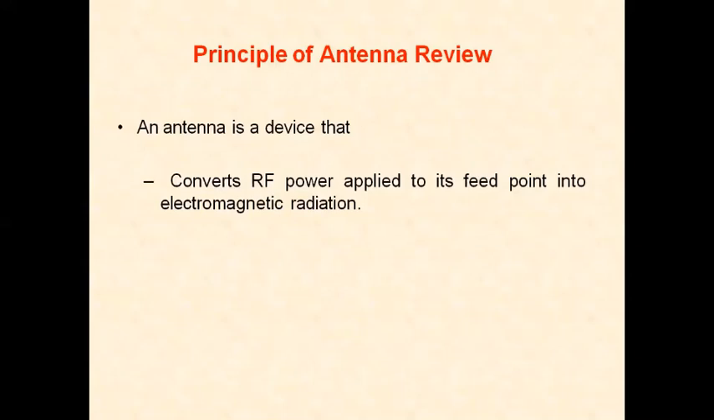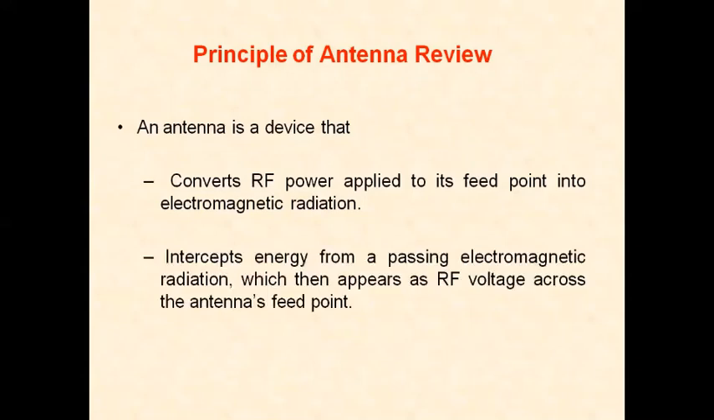The primary purpose of an antenna at the sending end is to convert the RF modulated power applied to its feed point into electromagnetic waves. The second function, at the receiving end, is to intercept the energy from a passing electromagnetic radiation, which then appears as RF voltage across the antenna's feed point.